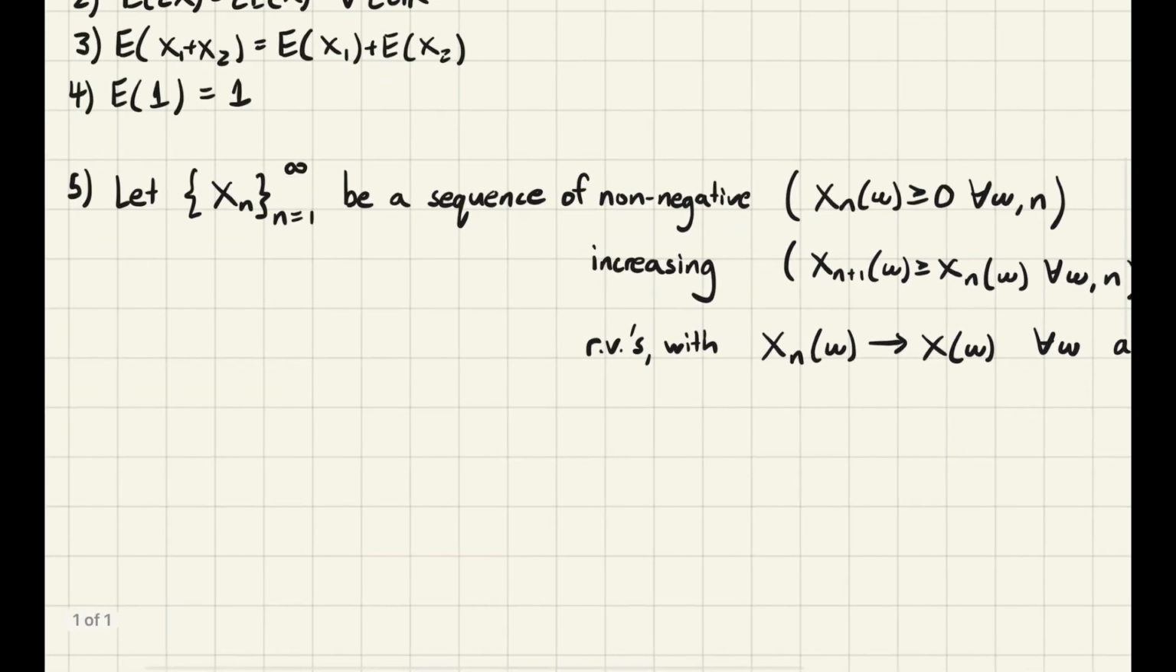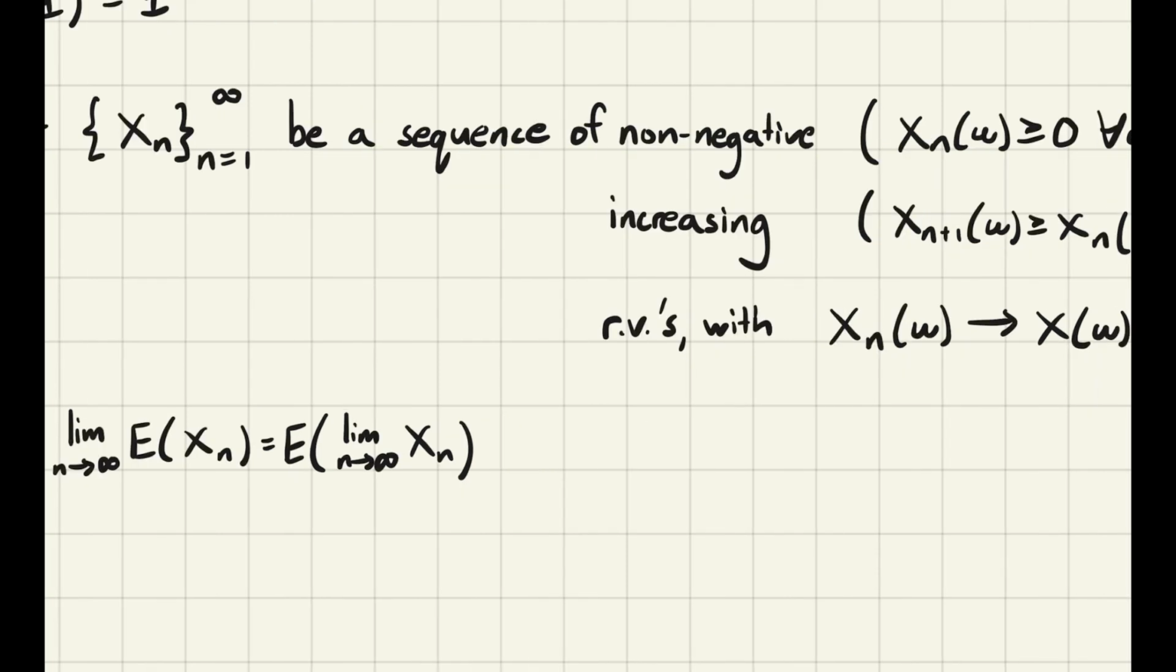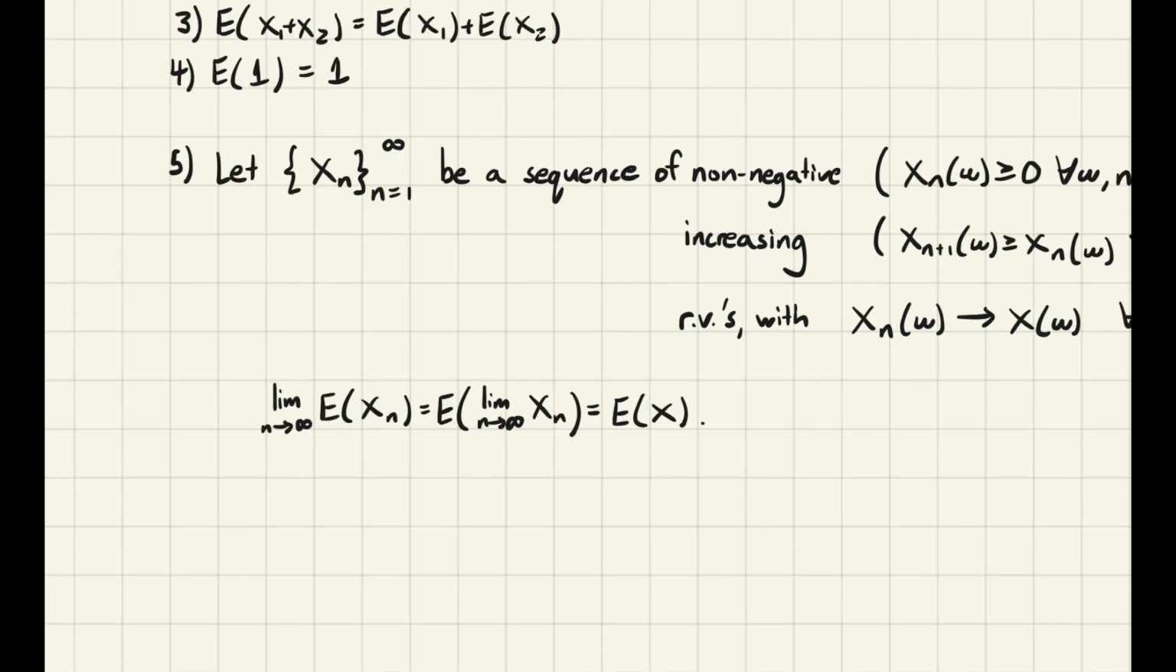If these conditions are satisfied, then we want to have the property that the limit as n approaches infinity of the expected value of xn is equal to the expected value of the limit of this xn. But the limit as n goes to infinity of xn is just x. So this is going to be the expected value of x. So this is a continuity condition that we want to have.